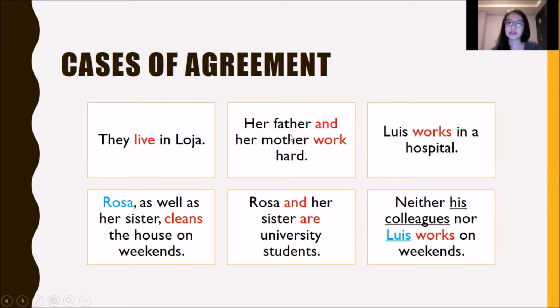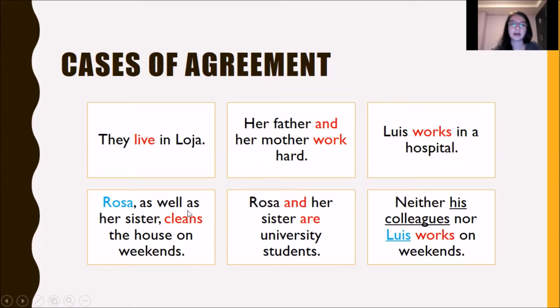With example, her father and her mother work hard. In this case, subjects are singular. Her father is singular, her mother is singular, but they are connected by and. So we use the plural form of the verb work. In the case Luis works in a hospital is the opposite case, we can say, because the verb form works is in agreement with the subject in singular Luis. So Luis is singular, then the verb goes in a singular form.